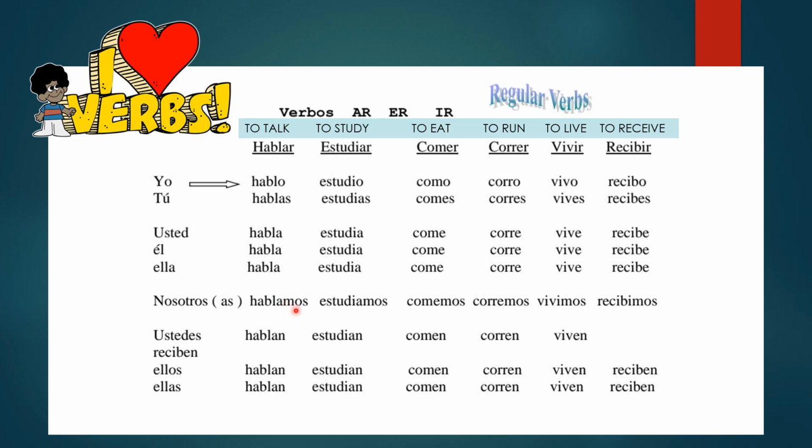So for example, when you conjugate with nosotros, we, the ending is always MOS, right? This is an AR verb here: AMOS, AMOS. These are ER verbs, EMOS, EMOS, right? These are the IR verbs, IMOS, IMOS, and so on. So that is what you have to be conscious of.